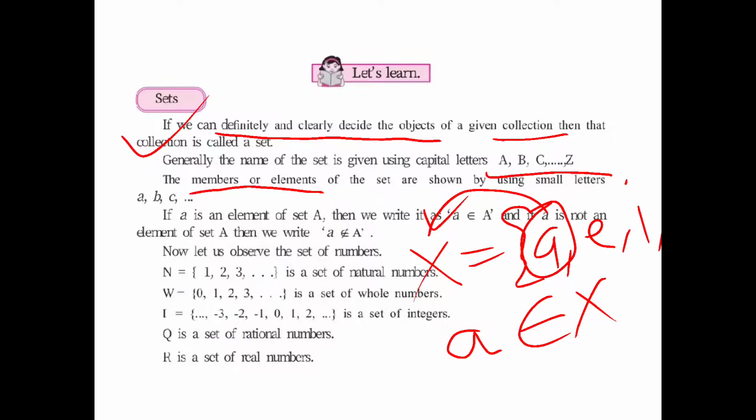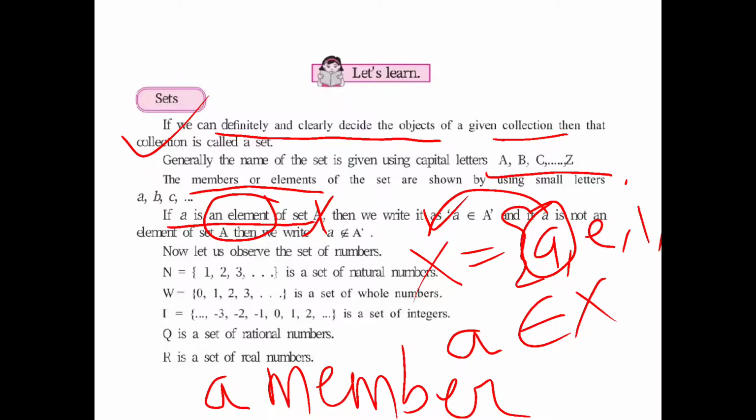So we have three ways to write it. First is a is an element of set, instead of A, I will use X. Next, I can replace an element with the word a member.